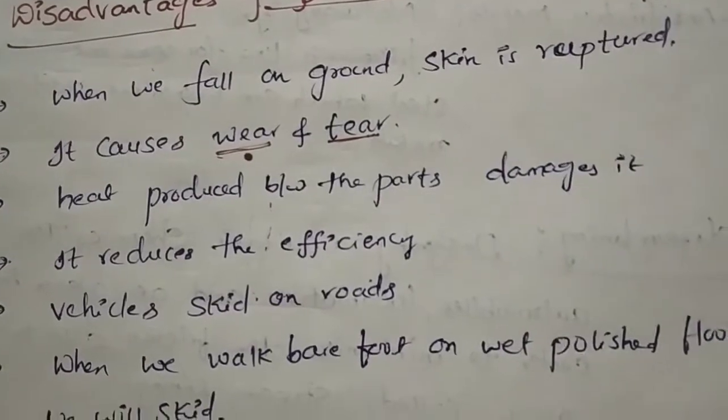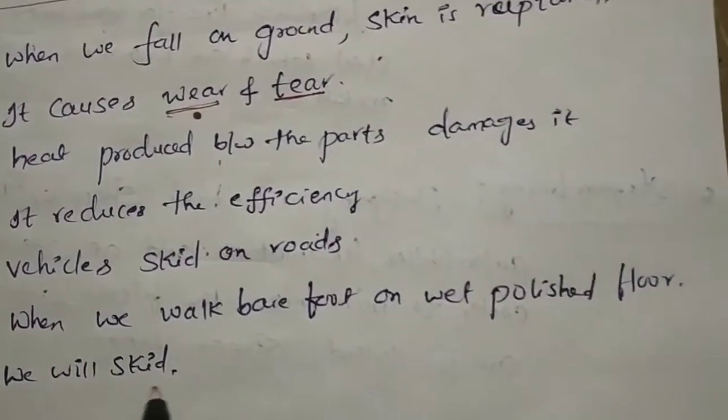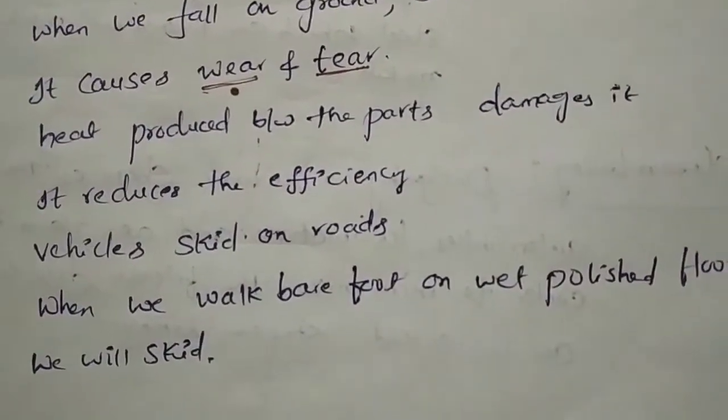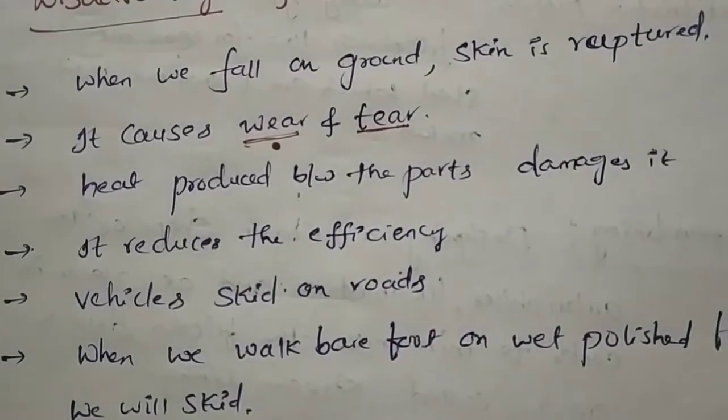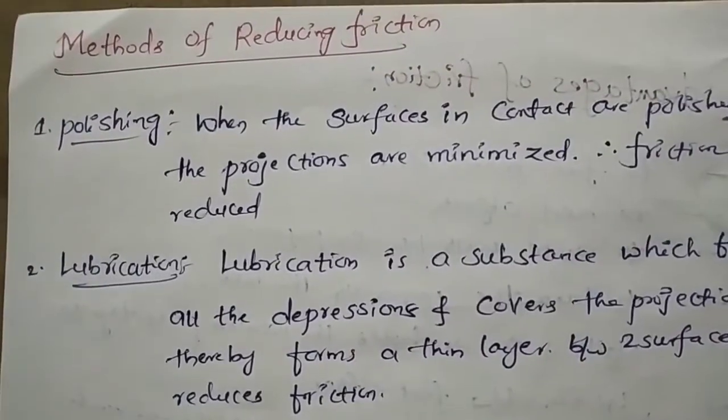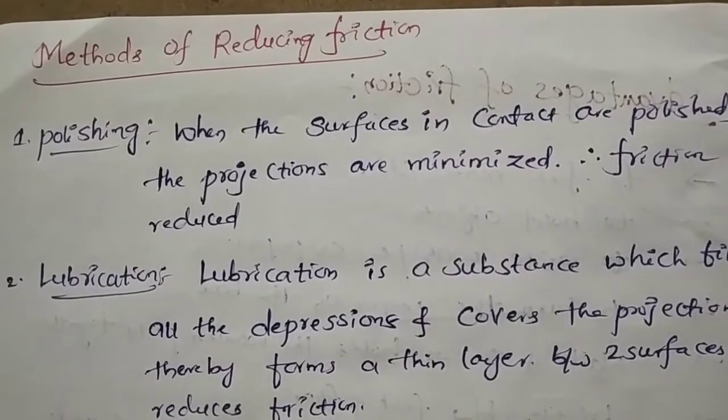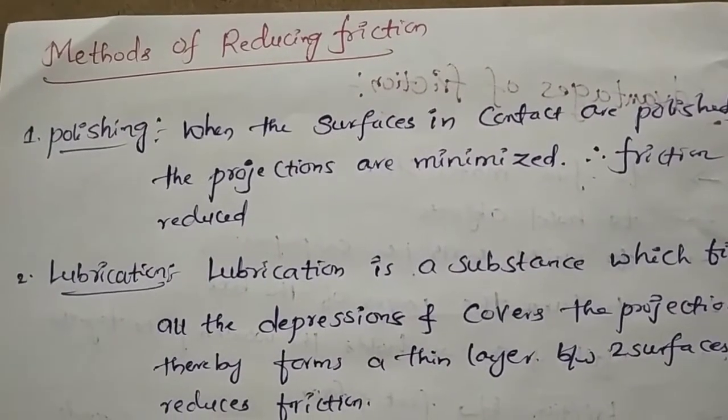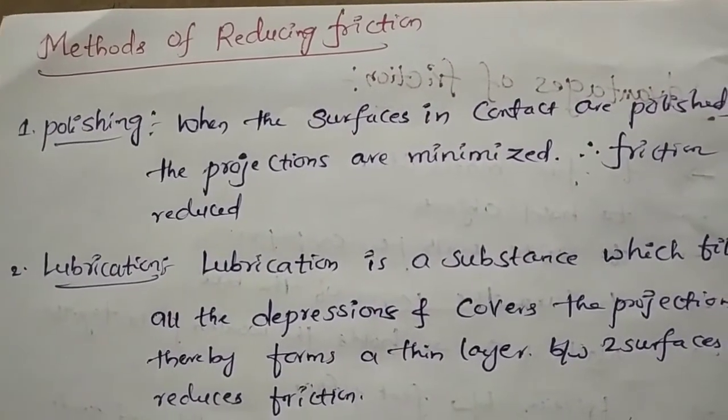Now what is the other disadvantage? If the friction is not there, when we walk barefoot on the floor, we will definitely skid. This is the disadvantage of friction. Next one, methods of reducing the friction. What are the different methods we are using to reduce the friction?